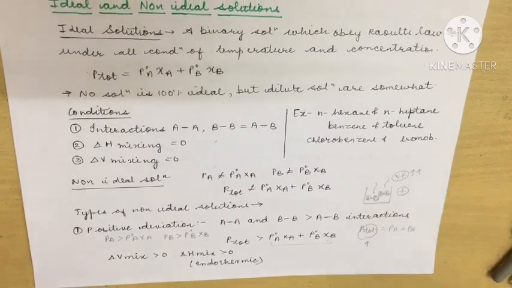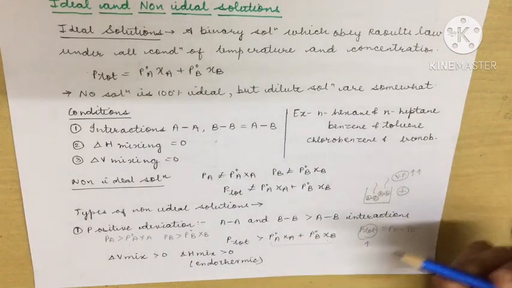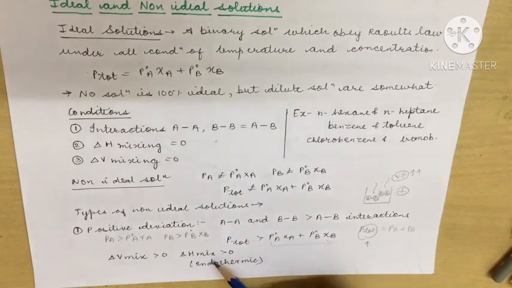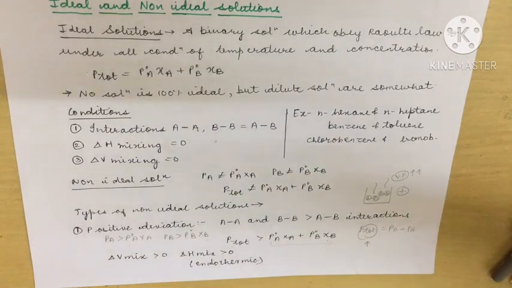When we mix the solutions, delta V mix is greater than 0, meaning a change in volume is observed, and this will be positive only. Volume will increase more than expected. Similarly, delta H mix will also be greater than 0, meaning the heat of mixing increases. It means it will be endothermic, where we have to provide heat to form the solution. This is the condition for positive deviation.